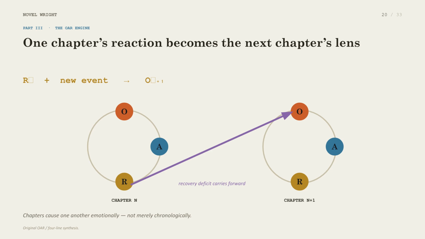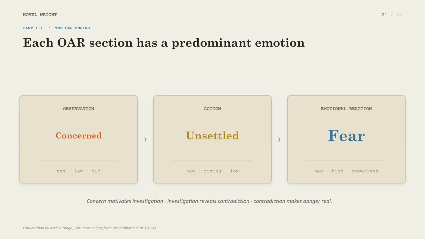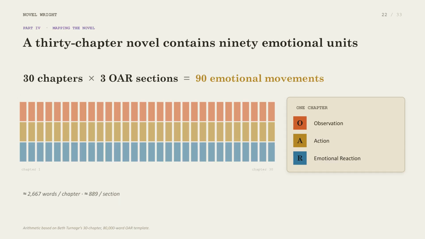This creates a chain of emotional causality, where chapters affect one another through the residue the character carries forward. Each OAR section possesses a predominant emotion. This emotion organizes the character's attention and response, guiding the transition from concern to unease, and finally to fear. A 30-chapter novel contains 90 emotional units.